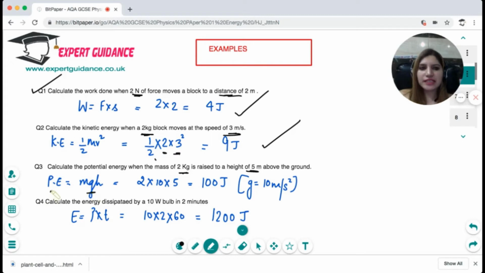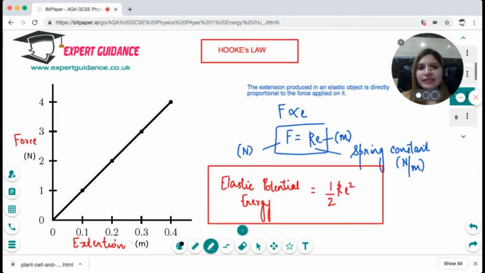So potential energy is mgh, so it's 2 times 10 times 5, which is 100 joules. Next is calculate the energy dissipated by a 10 volt bulb in 2 seconds. So energy is power into time. Power is 10 watts, time is 2 minutes, 2 times 60 is 120, so that is 1200 joules. Okay, so I hope how to use these formulas is clear to you.